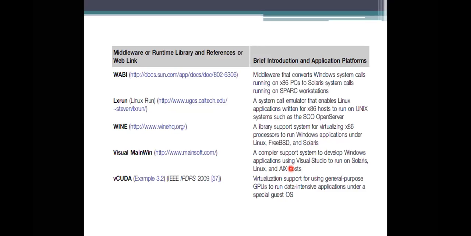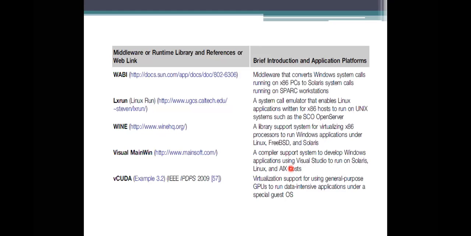The system calls placed on Windows, running on an Intel x86 PC, will run on the Solaris system, because it converts the Windows system calls into Solaris system calls.